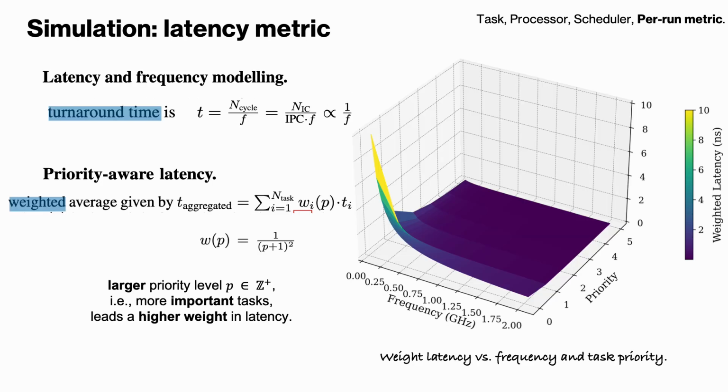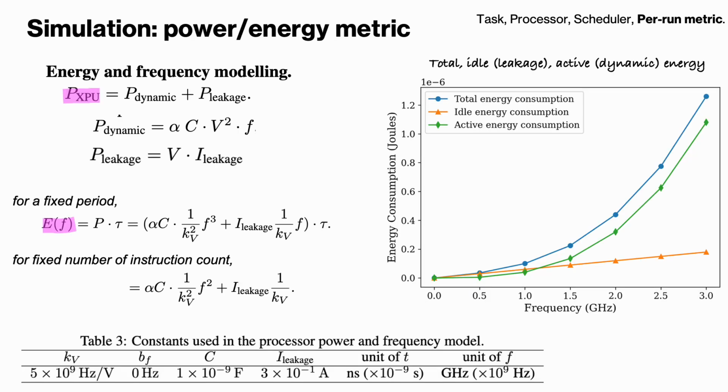The latency metric is the priority-weighted turnaround time. For a task with higher priority, they weigh more in the latency metric. The energy and power are derived as in the paper, composed of 2 parts, dynamic and leakage. They are only related to the changing variable frequency. The remaining constants are shown in the table.